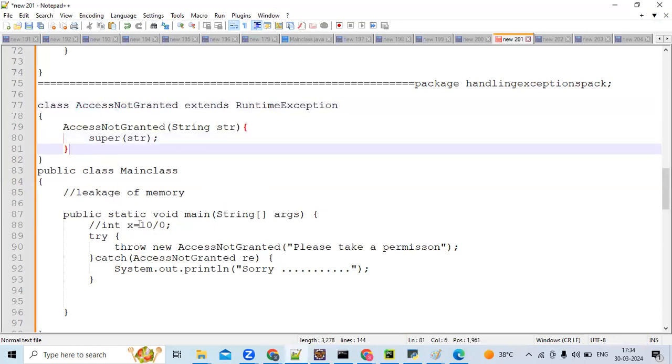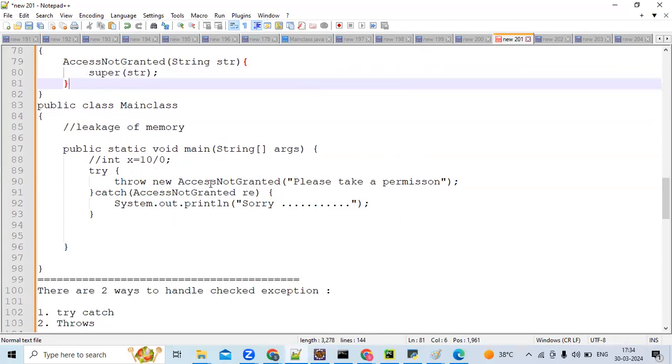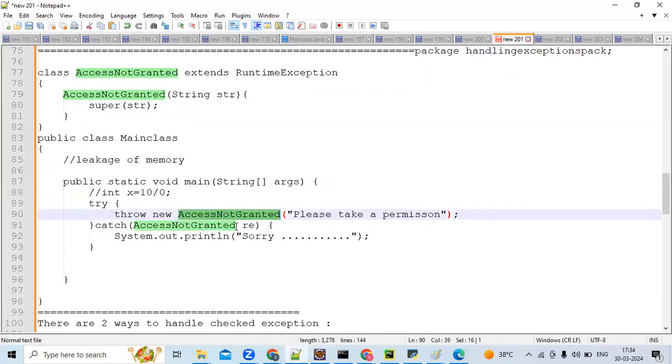See, earlier you have thrown ArithmeticException. Now you are throwing AccessNotGranted. That means you are throwing your own customized exception. Okay. Now let us try this.